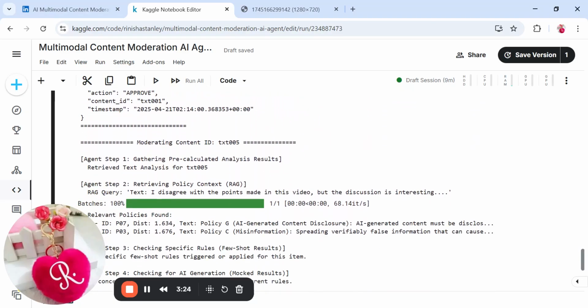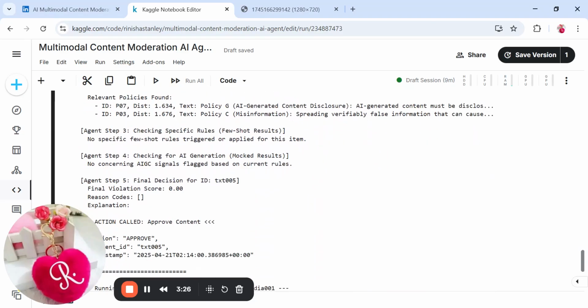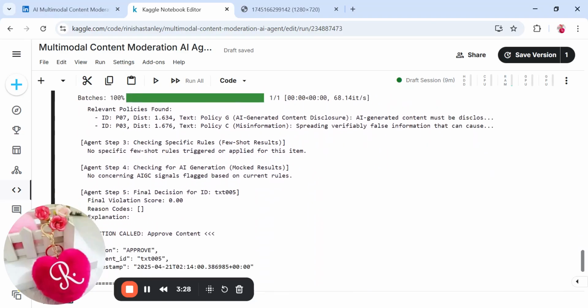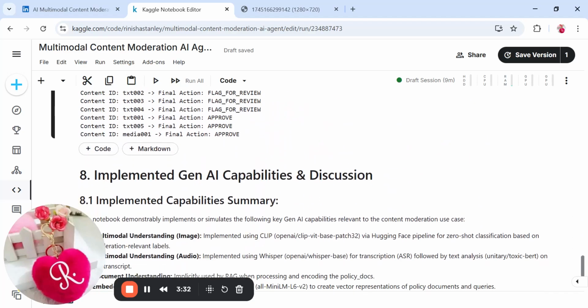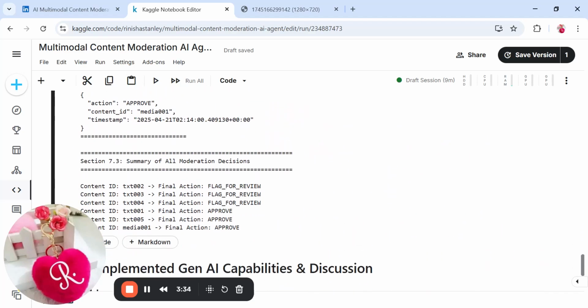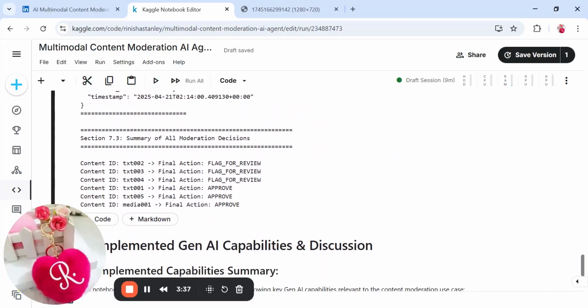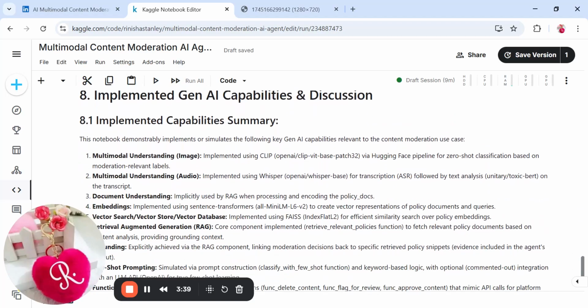There would be one case where it will actually delete the content. Let's see where that is. Okay, it is not here. Okay, finally, this is how the AI agent works.